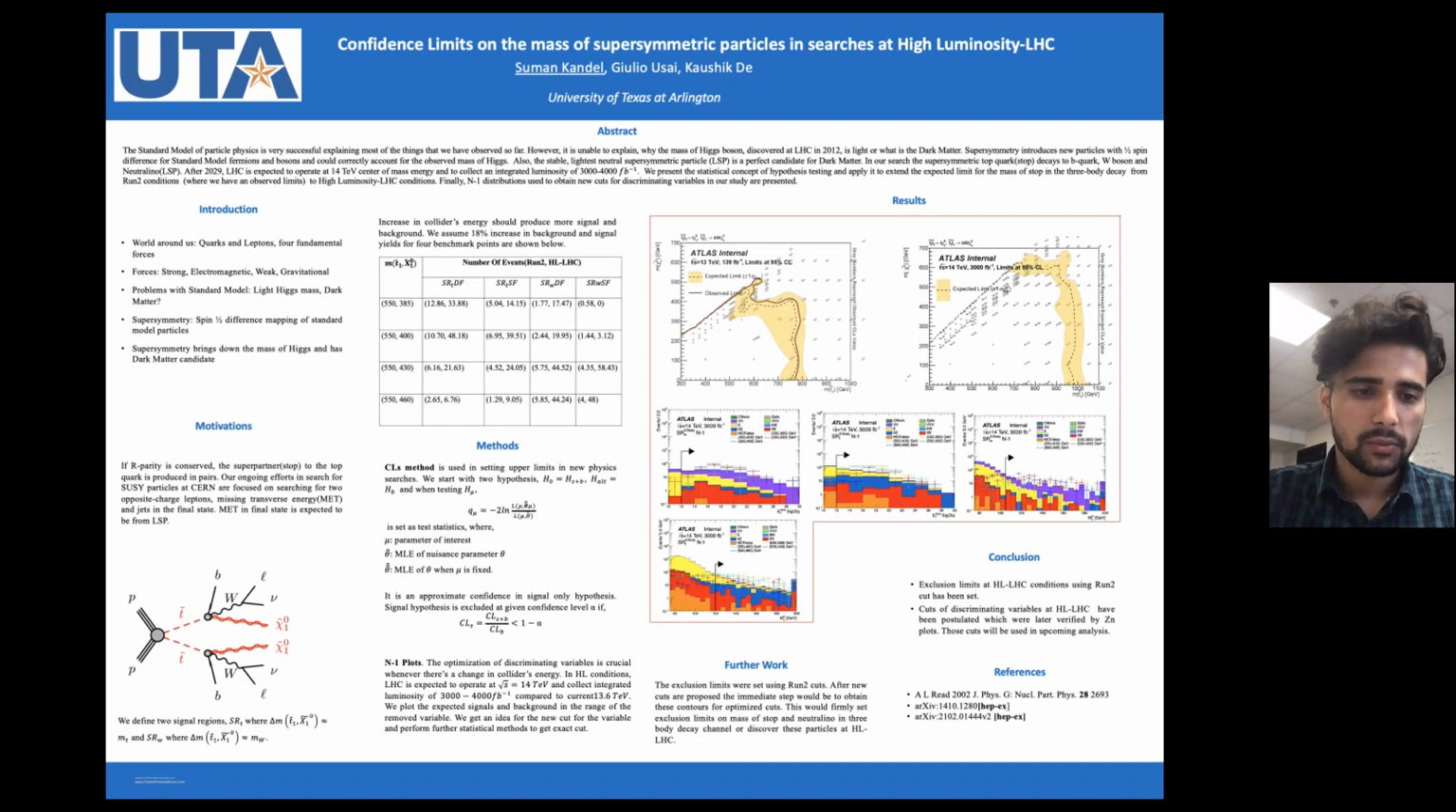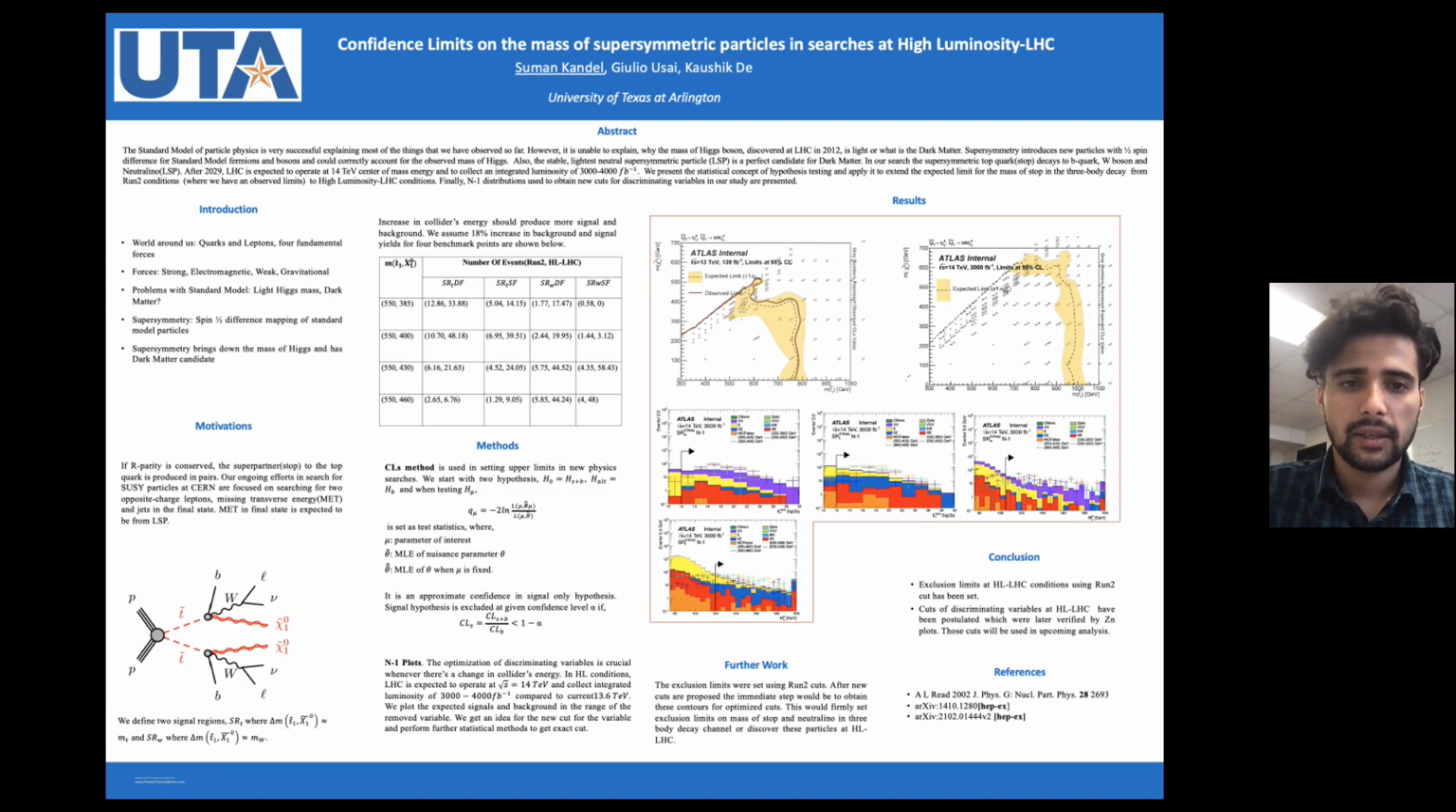And in our searches, we look at the proton-proton collisions at the LHC, where the stop quark is produced in pairs, and it decays to a final state of two leptons, a bottom quark, and a neutralino. And we define two signal regions, SRT and SRW, where the difference of mass of the stop and neutralino is equal to the mass of the top and W respectively.